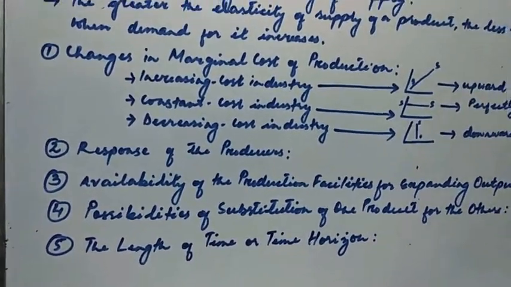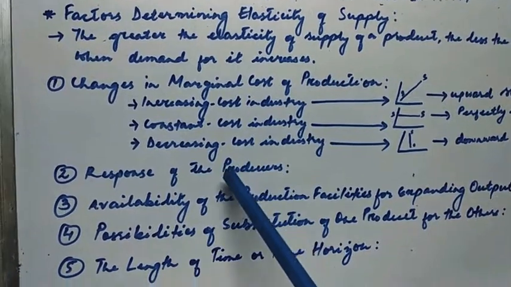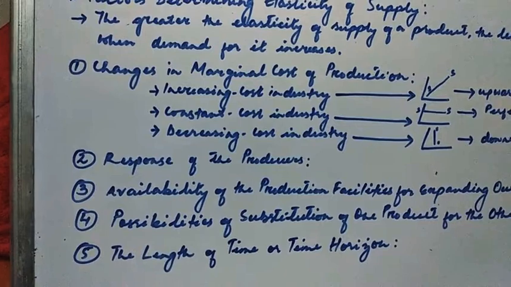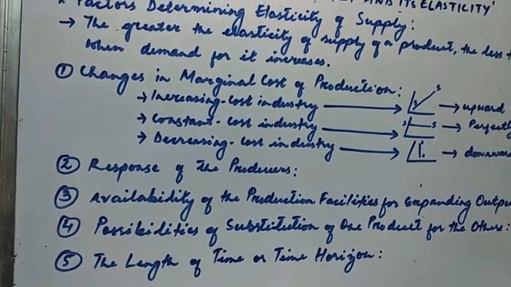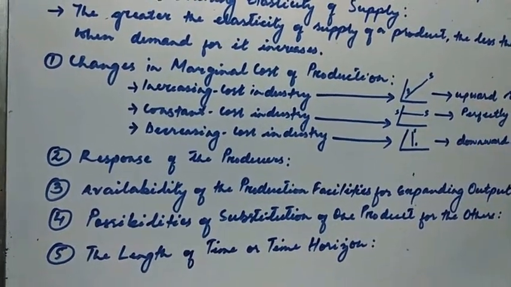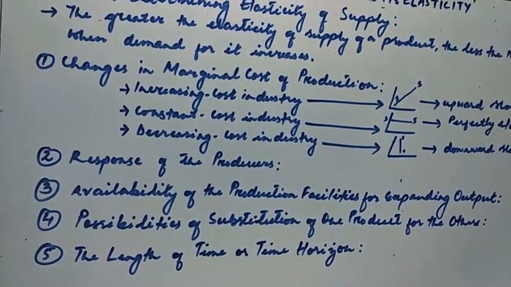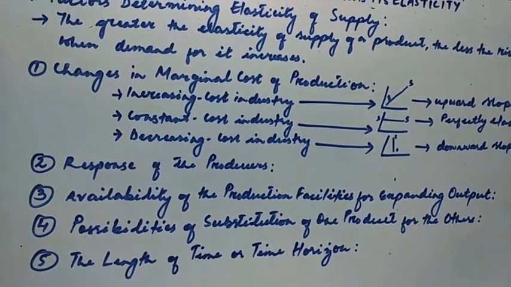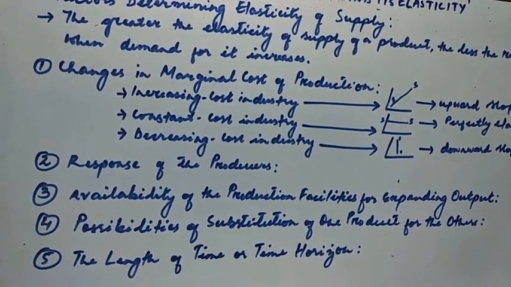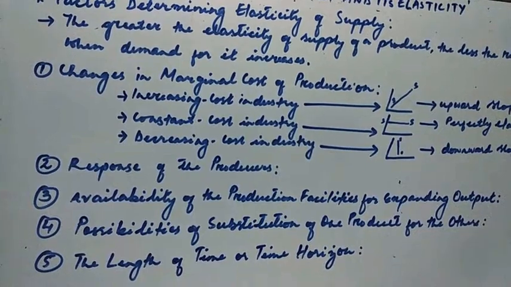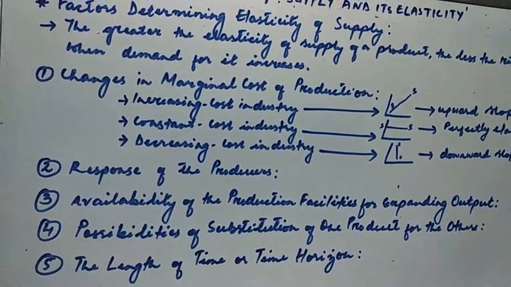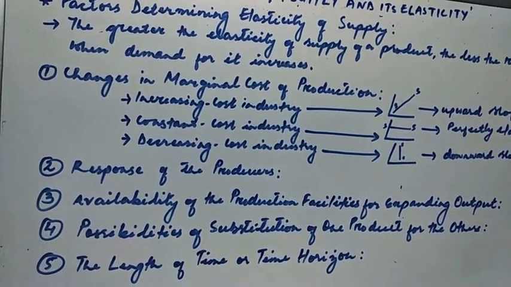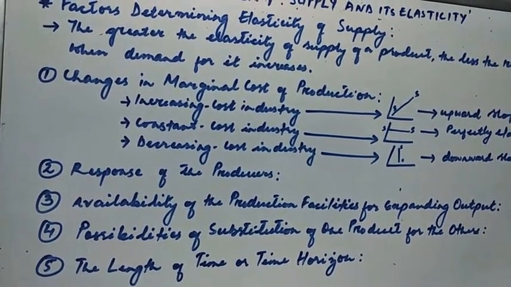So the next factor determining elasticity of supply is the response of the producers or firms. Besides the change in the cost of production, as we have seen, the elasticity of supply for a product depends on the responsiveness of the producers to a change in its price. Let us say if the producers do not respond positively to the increase in price, the quantity supplied of a product will not increase as a result of the rise in its price.